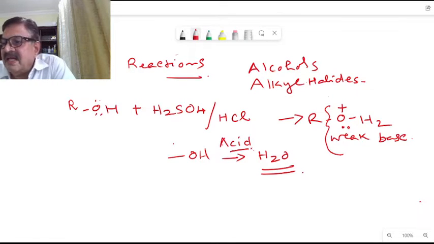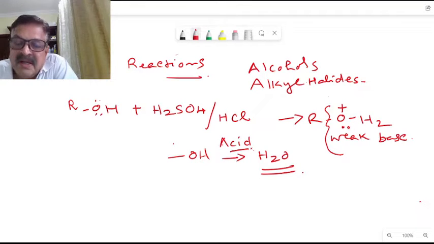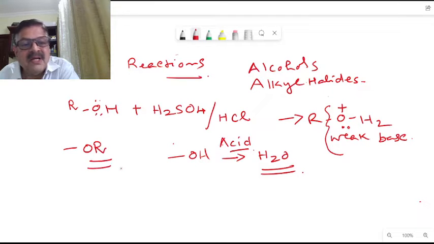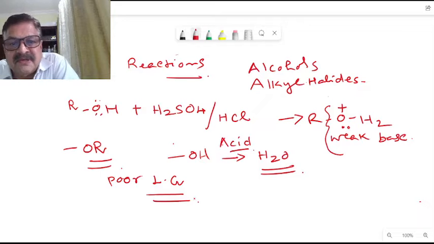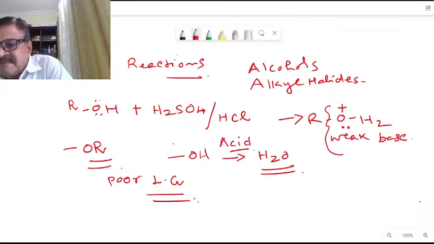In the same way as alcohols, ethers also do not contain a good leaving group. That means ethers also cannot undergo nucleophilic substitution or beta elimination reactions directly. That is because the OR group in the case of an ether is a poor leaving group. When it is a poor leaving group, beta elimination and nucleophilic substitution do not readily take place unless we convert it into a good leaving group here.